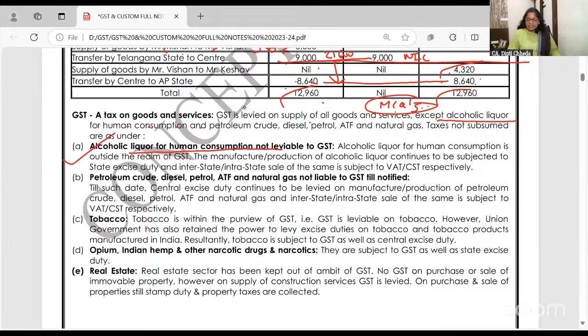There is no GST. Please remember, you all have done costing with me, joint product, byproduct. There is alcoholic liquor which is used in medicines, cough syrup and all. Very well, GST is levied. So alcoholic liquor for human consumption, GST is not chargeable. State की मर्जी उतना tax collect कर रहे.